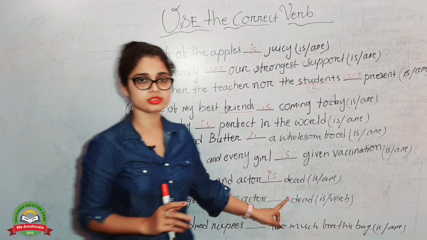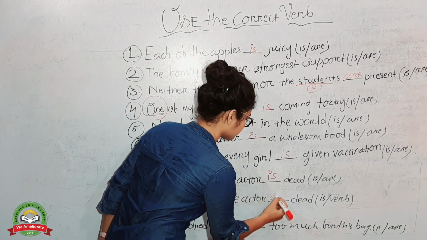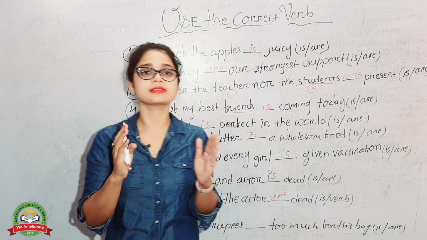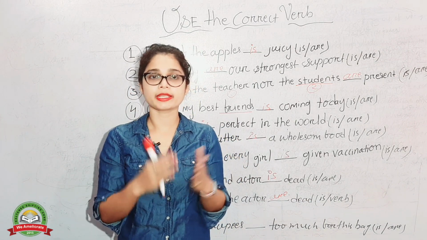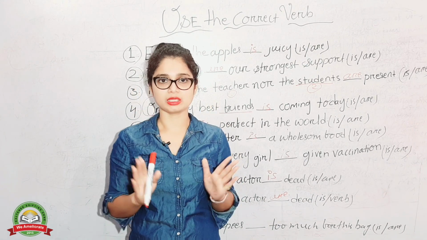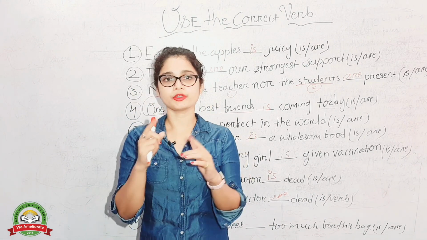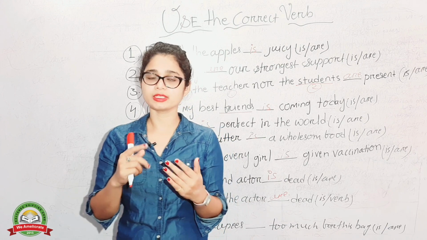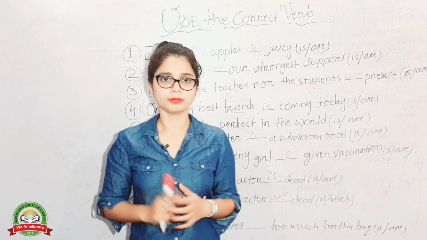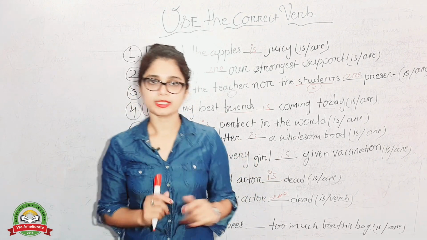So here we have to use "are". Did you get me? So if in a single sentence there are two subjects clarified with different "the", then you have to use "are". If there is a single "the" and different subjects are clarified, then just think and do remember that it is defined for a single person. That's why we have to use "is".